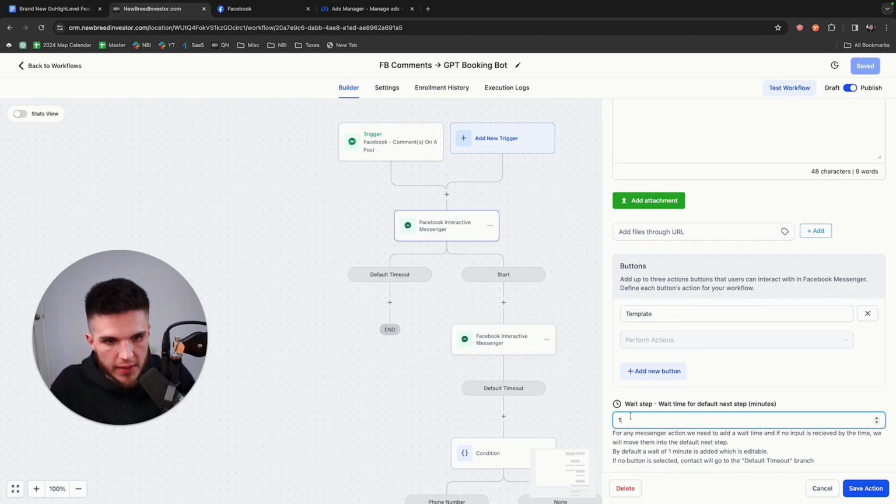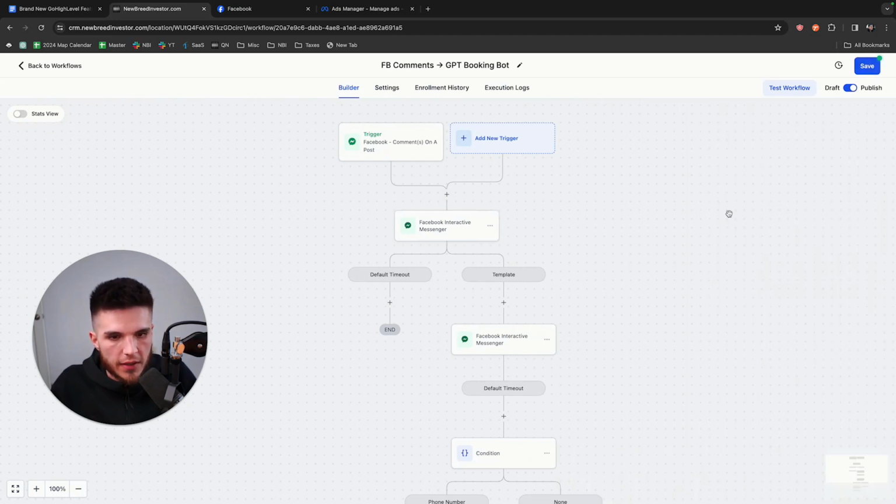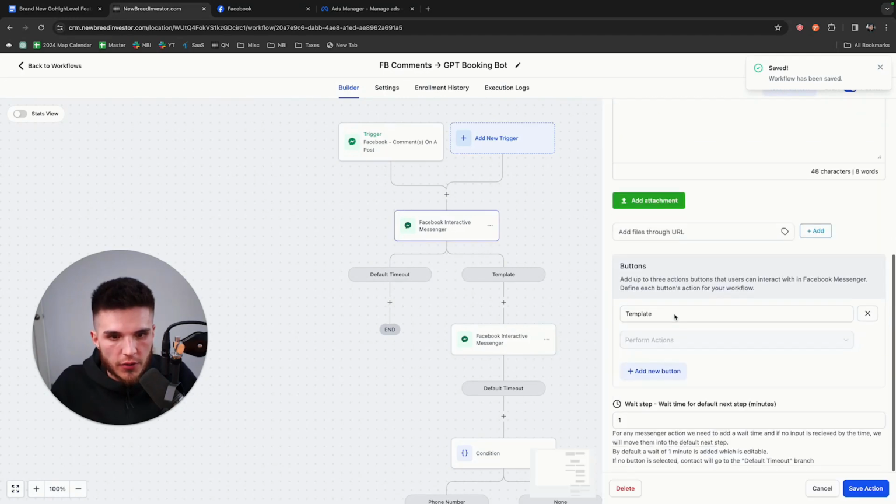And then for the wait step, this will wait 1 minute by default, so I can just save this action. By creating a button, you create an actual condition from the messenger. If you remove this button, there's just going to be a default timeout from the action beforehand, and it would just go to whatever is beneath here.